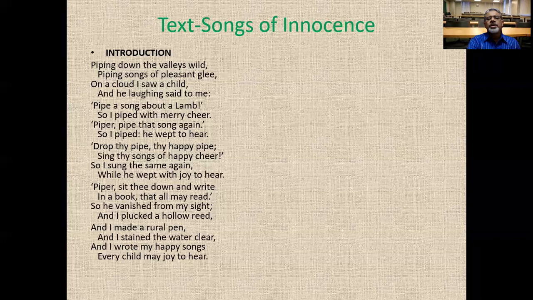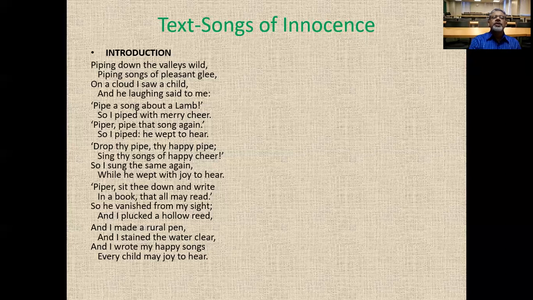As soon as he said this, he departs from the poet's side, and immediately the poet starts writing the song in a book, with a hollow reed, a kind of natural pen. And I made a rural pen, and I stained the water clear, and I wrote my happy song, every child may joy to hear.